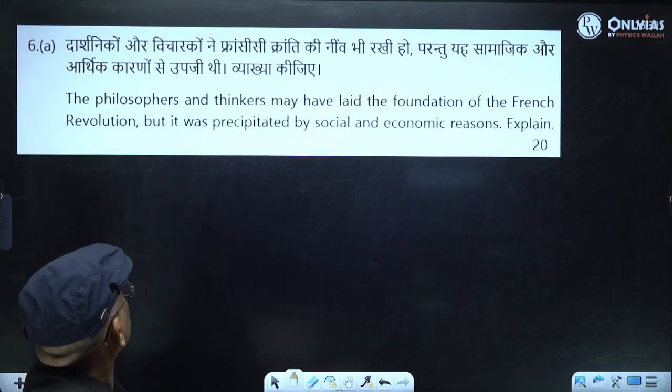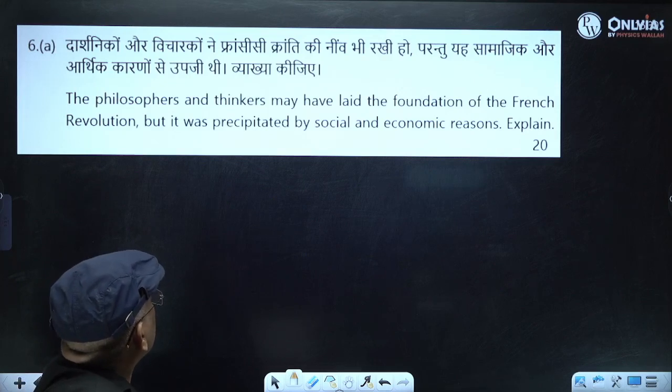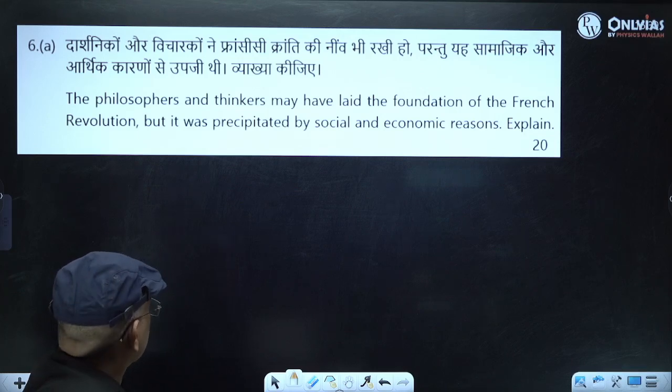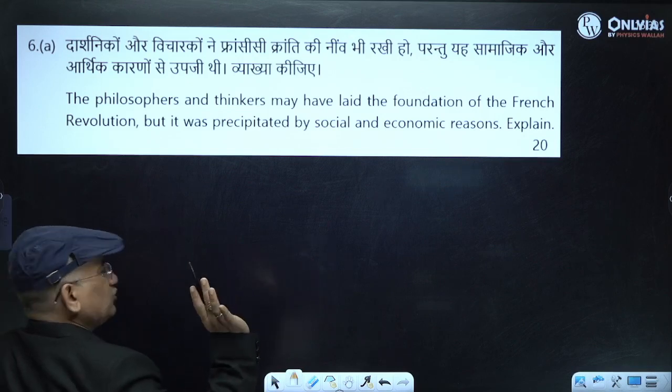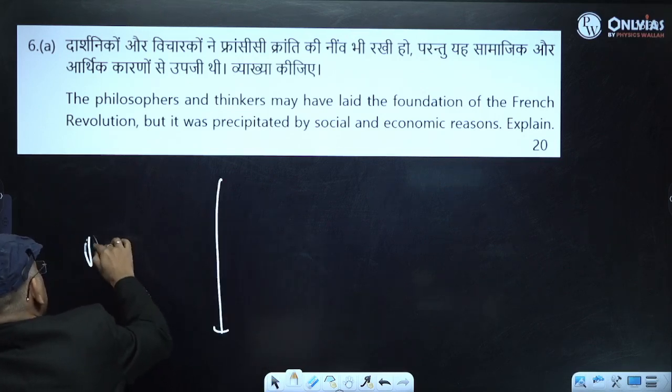Then the philosophers and thinkers may have laid the foundation of the French Revolution, but it was precipitated by social and economic reasons. So try to understand it, that this question is, of course, as you all know, you can easily understand it, that there was some problem in ancient regime in France.